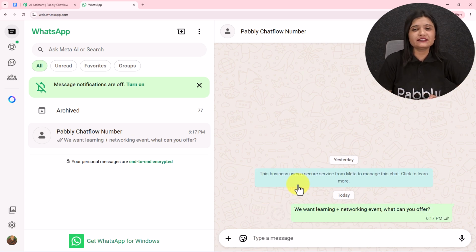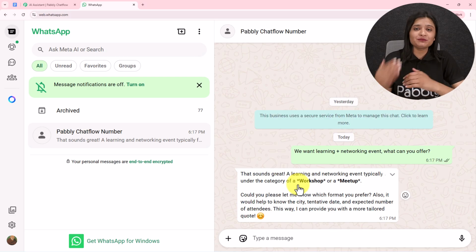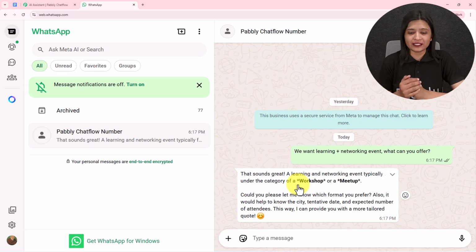Now here, if I receive the reply, this is going to show us the AI agent which I've created using Pabbly Chatflow is working completely fine. So here it says, "That sounds great. A learning and networking event typically falls under the category of workshop or a meetup. Could you please let me know which format you prefer? Also, it would help to know the city, tentative date and expected number of attendees. This way I can provide you with a tailored quote."